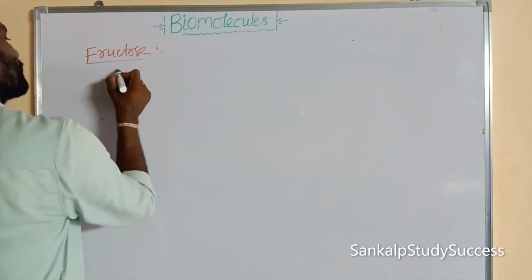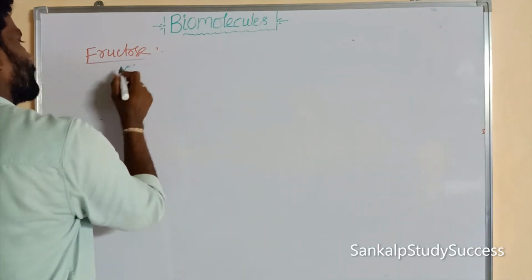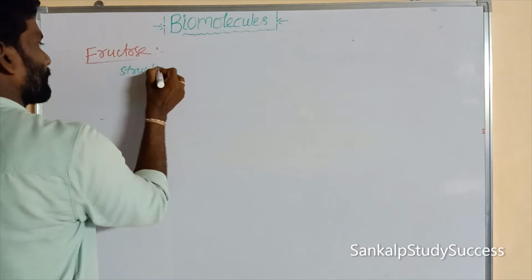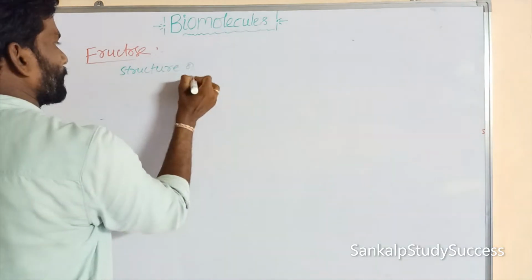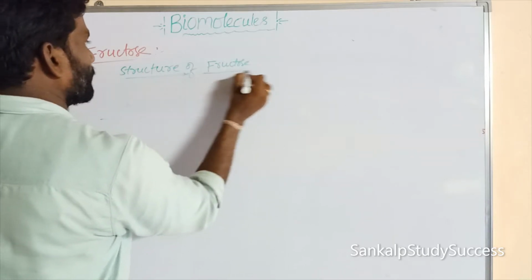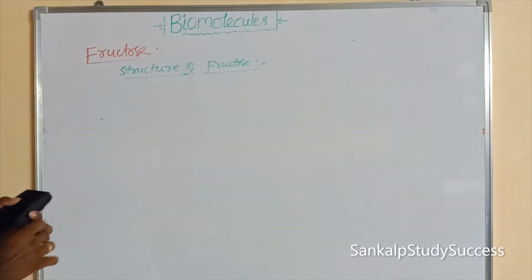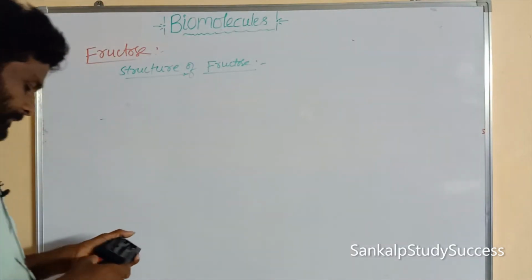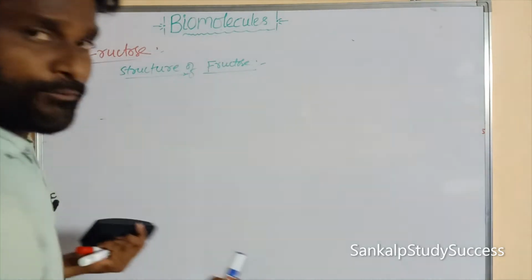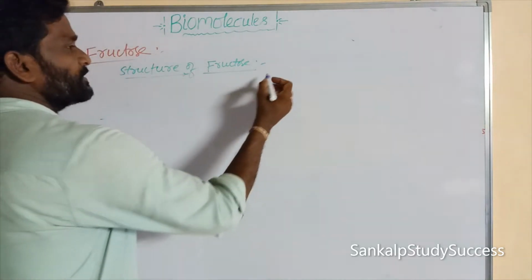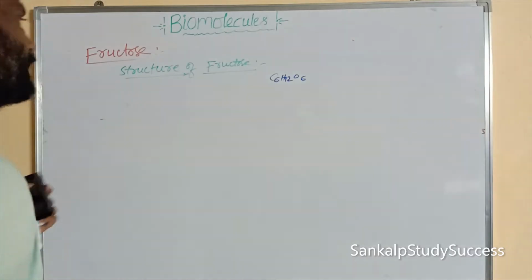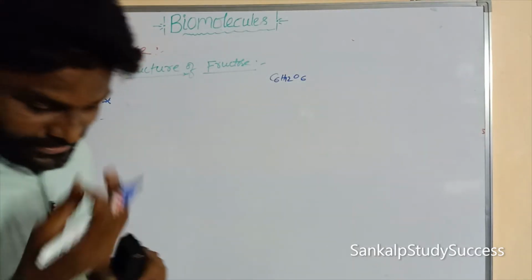As with glucose, the molecular formula of fructose is found to be C6H12O6 by using stoichiometry, and based on its chemical reactions,